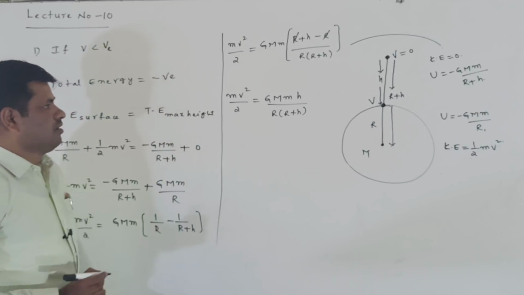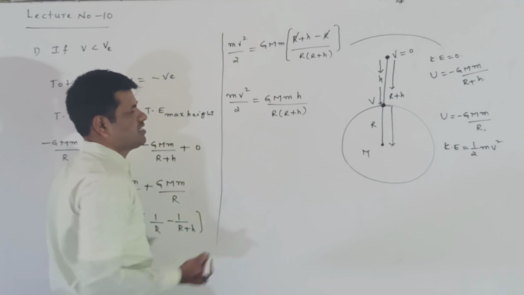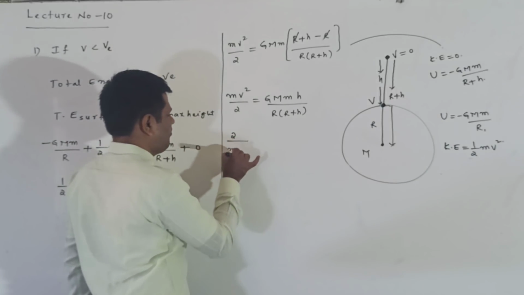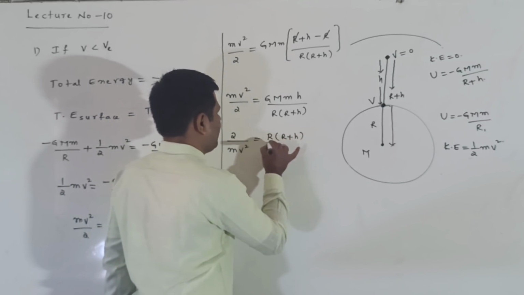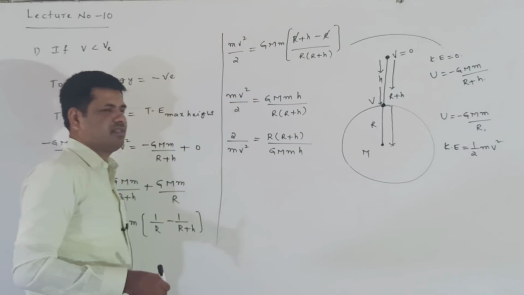Now I am making both sides the reciprocal: 2 by mv square is equal to R into R plus h by GMm into h.